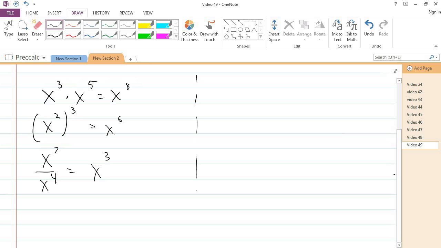So if we look at something like 3 to the x plus 2 times 3 to the 2x minus 1. If these were two variables, we would do what we did here, which is copy the bases and add the exponents.